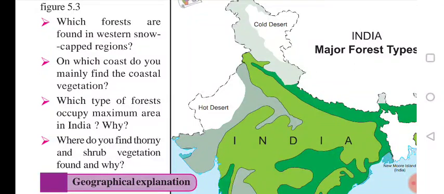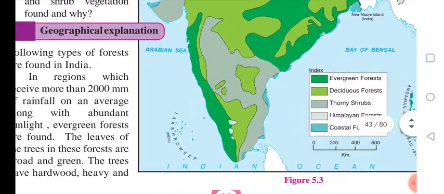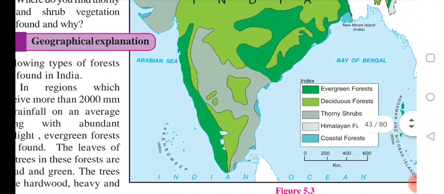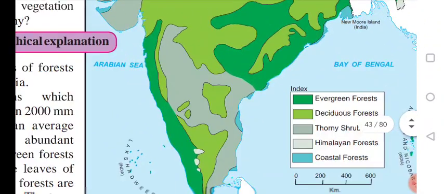Which type of forest occupies maximum area in India and why? Next question, which type of forest occupies maximum area in India and why? We have to give the reason. You can see the color, it is deciduous type of forest.